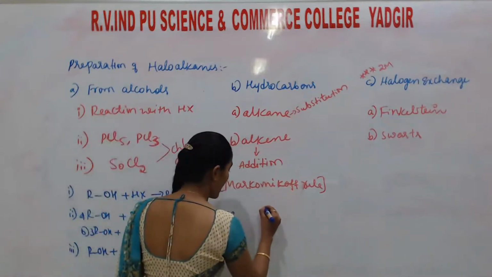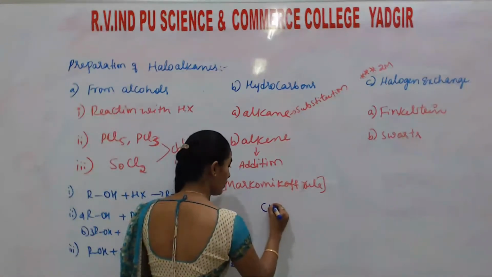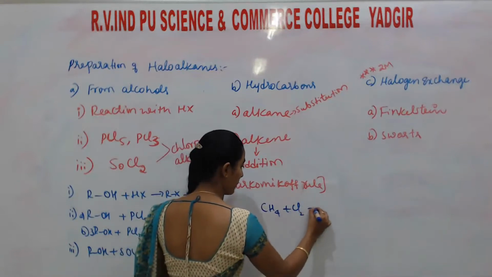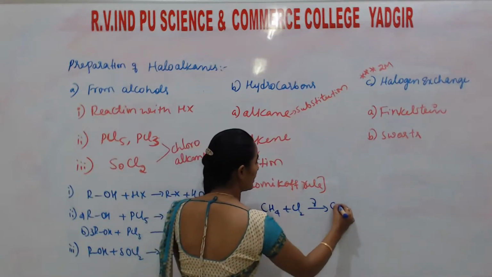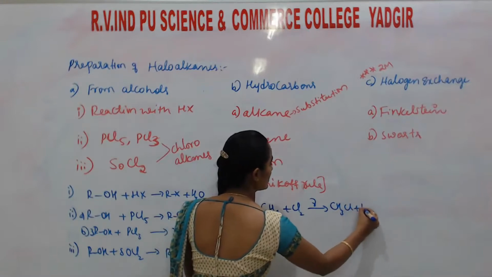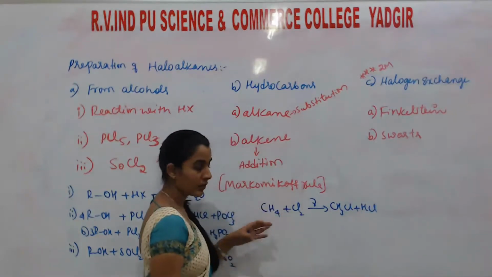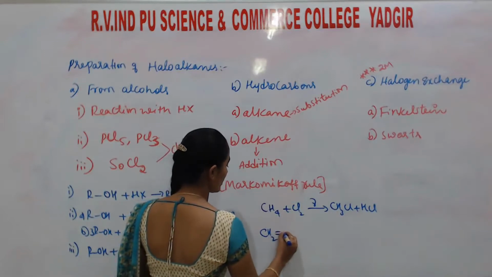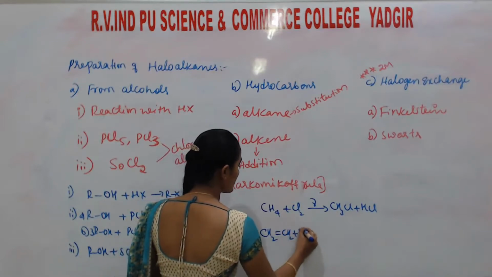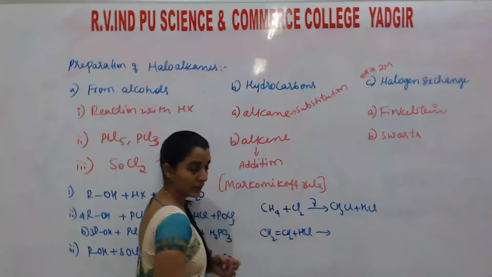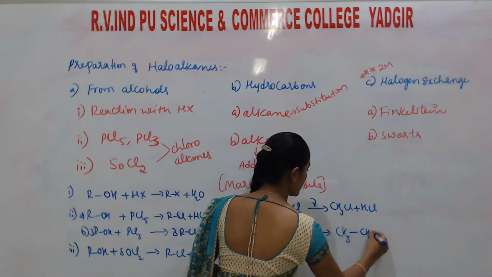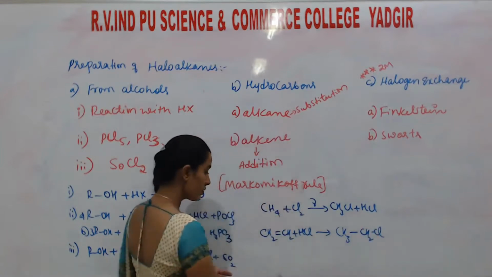So next, this one is alkane. So listen, for alkane I'll take the example of methane. If it reacts with Cl2 in the presence of sunlight, it forms CH3Cl plus HCl. Instead of that, if I take CH2=CH2, to this HCl is added. So one part attaches to one carbon and the other to the other carbon.